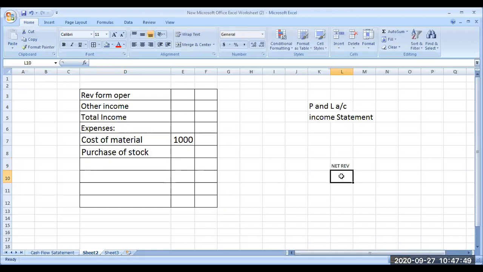Sales minus sales return, or if you are a service provider, you provide the service, but some people are not accepting that service. They are just not paying the money because there is a defect in the service. So that you minus from the bill you raised. That is called net revenue. So in case there are no returns or nothing like that, then it's similar to revenue. Total revenue will be equal to net revenue. Okay. Thank you, sir.